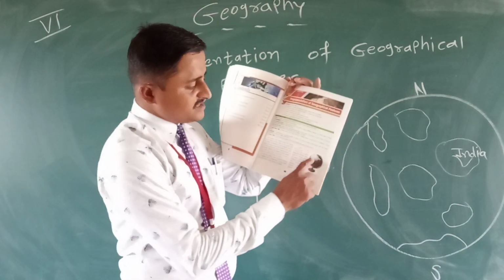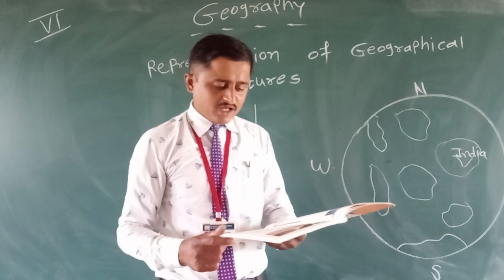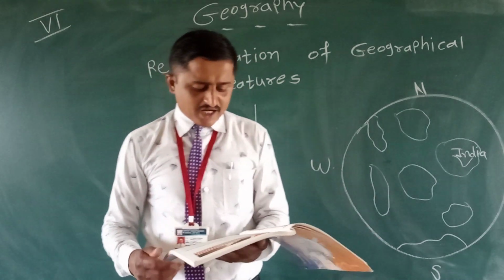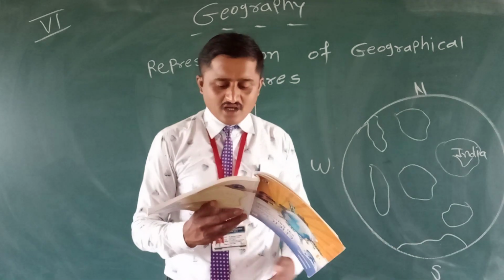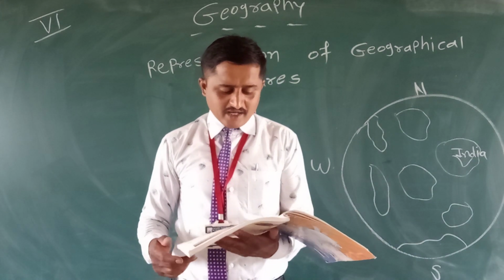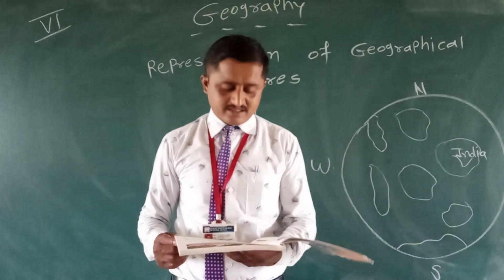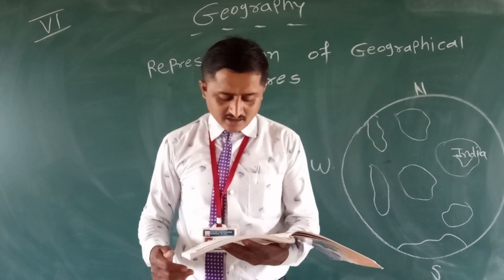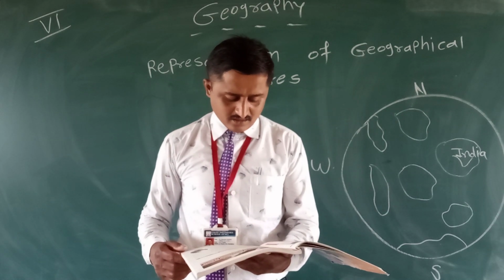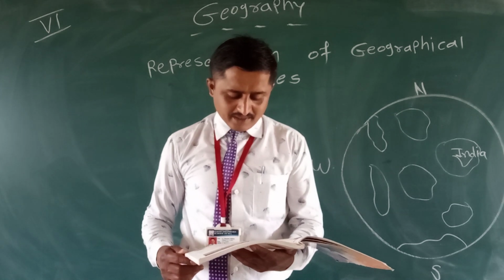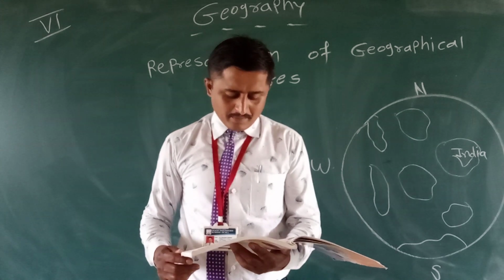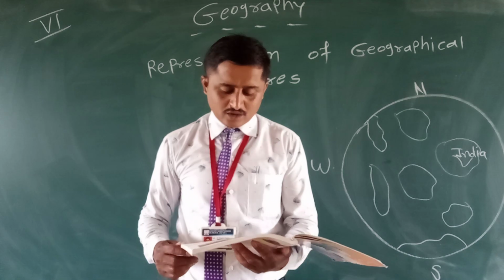Look at the picture. This is a globe. Globe is a true model of the earth surface. It is round like a ball. हमारे अर्थ कैसी है? बॉल जैसी है. This shape is called a sphere or spherical shape. In fact, the earth is not a perfect sphere. It is slightly flat or depressed at the poles. The best model of the earth is a globe.